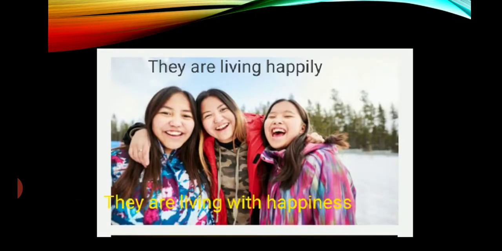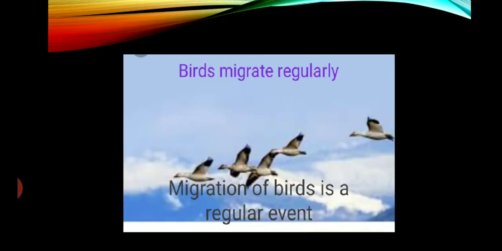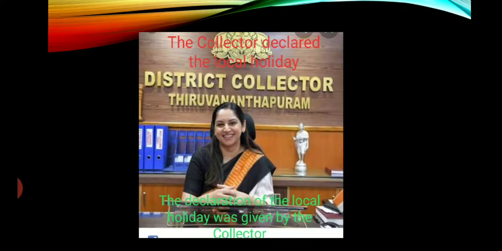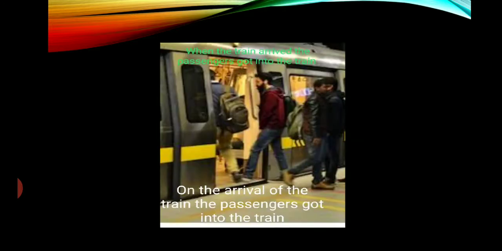Now we shall cite some illustration. They are living happily. They are living with happiness. Dry fish is preserved with salt. The preservation of dry fish is done with salt. Birds migrate regularly. Migration of birds is a regular event. The collector declared the local holiday. The declaration of the local holiday was given by the collector. They decided to prepare the dish. They made the decision to prepare the dish.